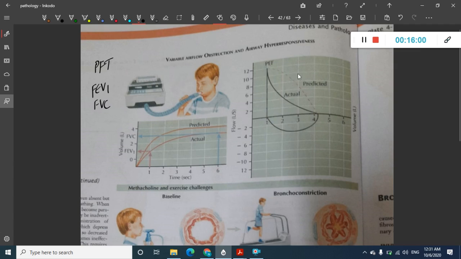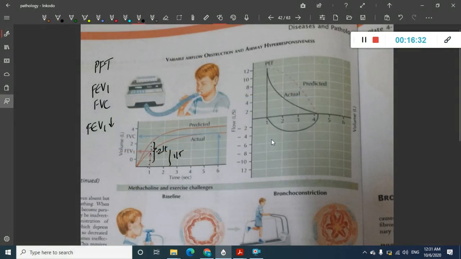It should be like this normally, but here the child will have trouble in exhaling. So in this child FEV1 is decreased, less air is exhaled in 1 second. In this graph, in 1 second, in a normal child, 2 liters of air has been exhaled, but in this child only 1 liter has been exhaled.